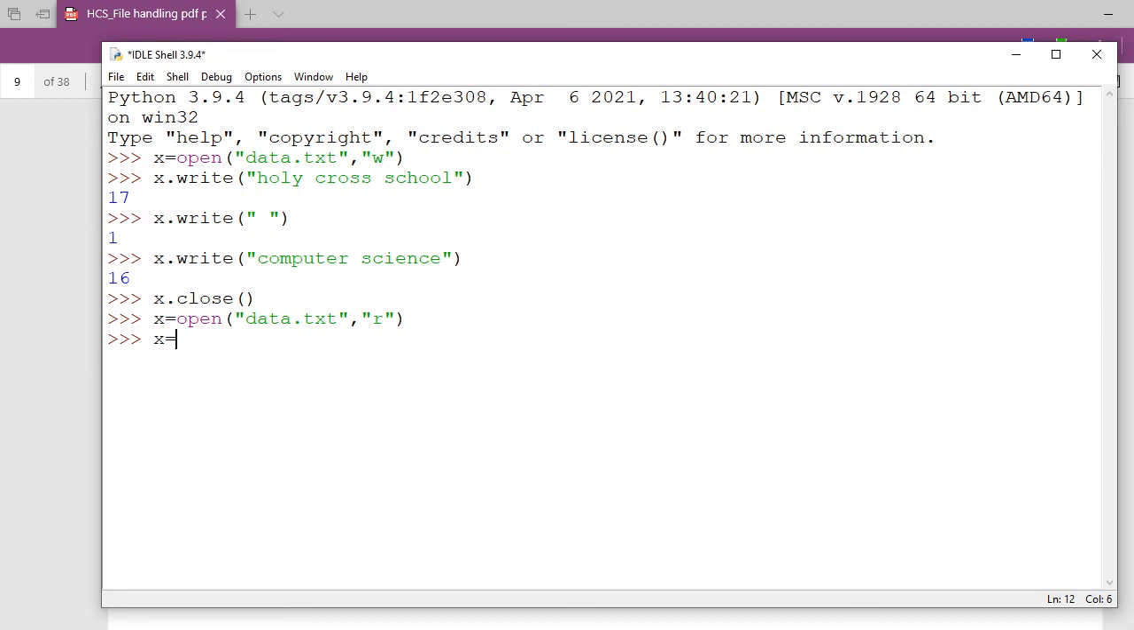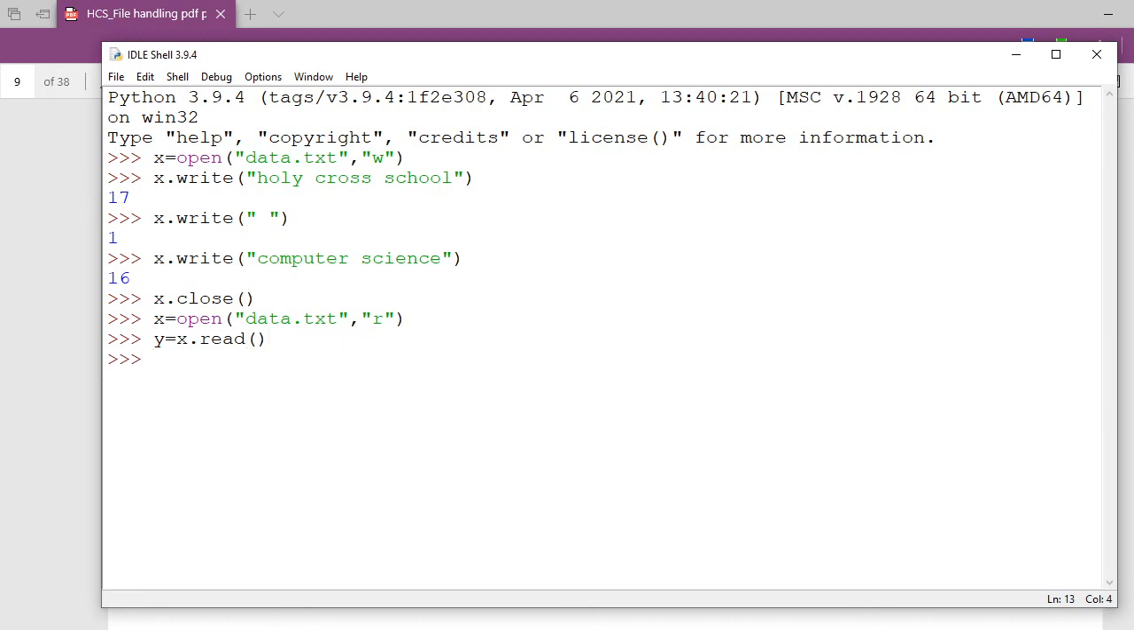Now what are the reading methods for your file? There are three methods. You can find it out. Simply, I'm going to write here, I'll take a variable, let's suppose y. y is equal to x dot, first of all, I'll go for read. Let me read all the file. So I'm going in the read mode.